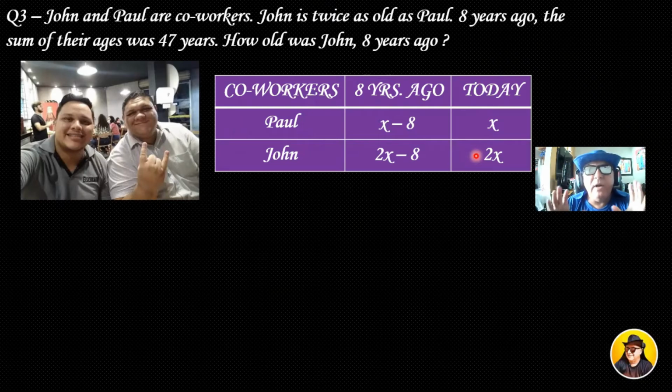All right, now let's organize, let's form our equation. Let's pay attention. 8 years ago, the sum of their ages was 47 years.